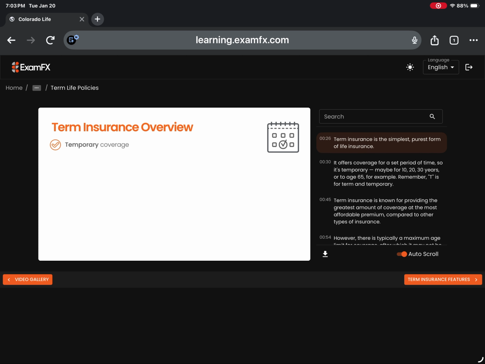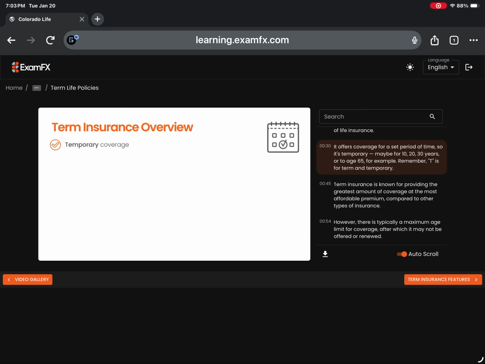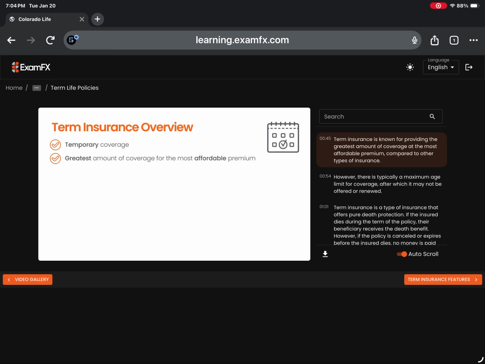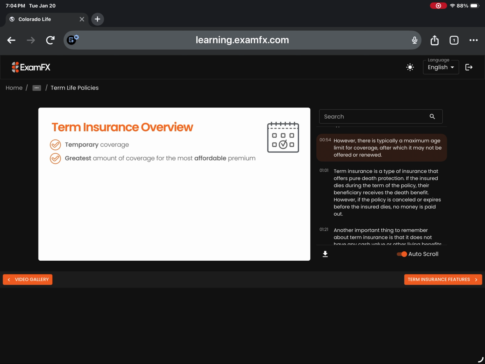Term insurance is the simplest, purest form of life insurance. It offers coverage for a set period of time, so it's temporary, maybe for 10, 20, 30 years, or to age 65, for example. Remember, T is for term and temporary. Term insurance is known for providing the greatest amount of coverage at the most affordable premium, compared to other types of insurance. However, there is typically a maximum age limit for coverage, after which it may not be offered or renewed.